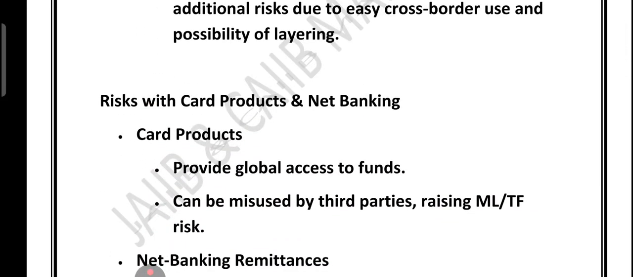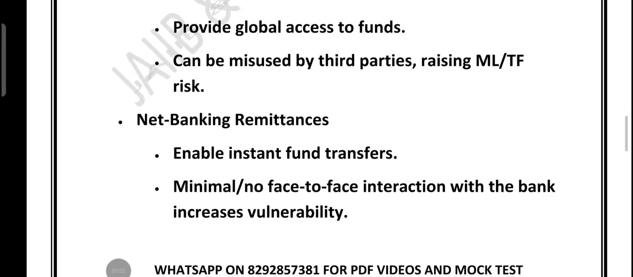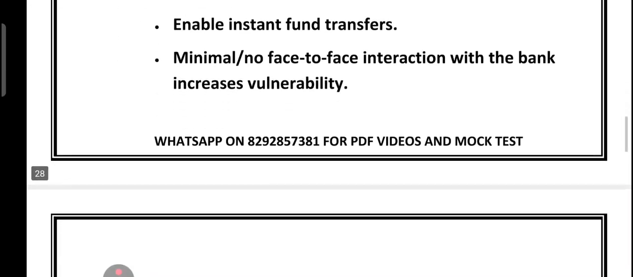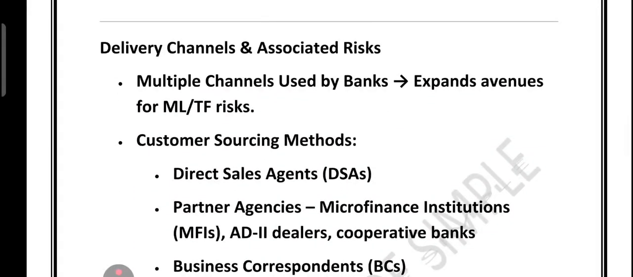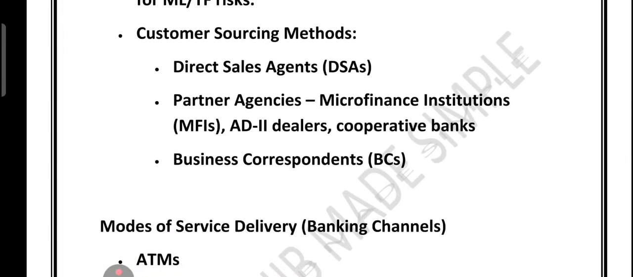Now, friends, let's discuss risk associated with the card product. It provides global access to the fund. It can be misused by a third party, increasing money laundering and terror financing risk. What about net banking? It enables instant fund transfer. Minimal or no face-to-face interaction with the bank makes it more vulnerable. What about the delivery channel? The bank uses multiple channels, which expands avenues for ML and TF risk. Then we have customer sourcing methods like direct sales agents, partner agencies such as microfinance institutions, AD2 dealers and cooperative banks, business correspondents. So in short, digital access and multiple delivery channels increase ML and TF risk.